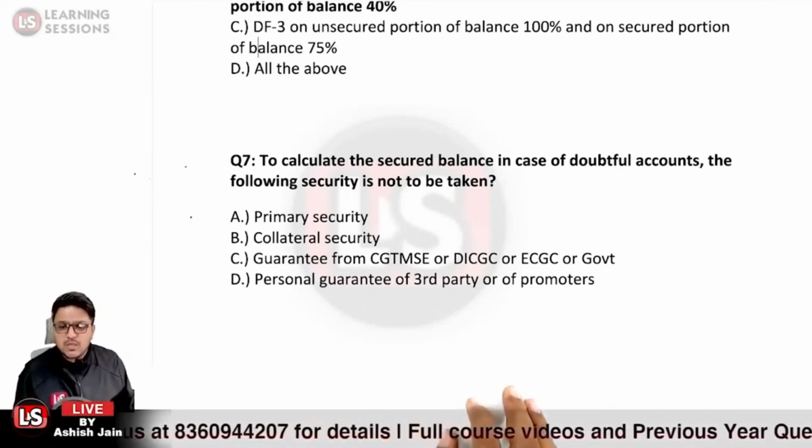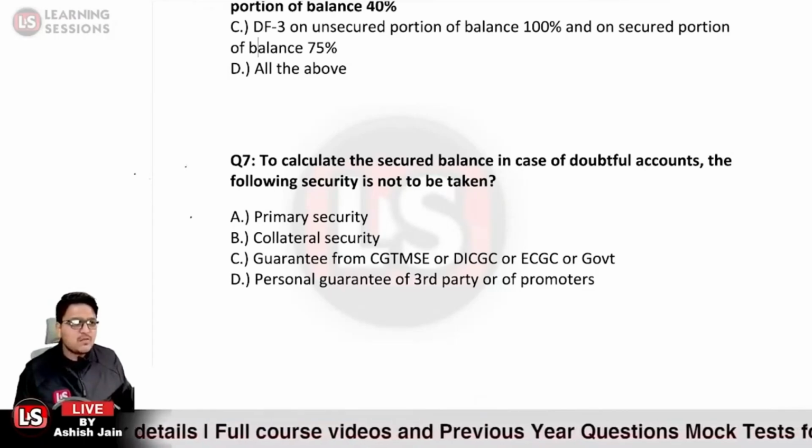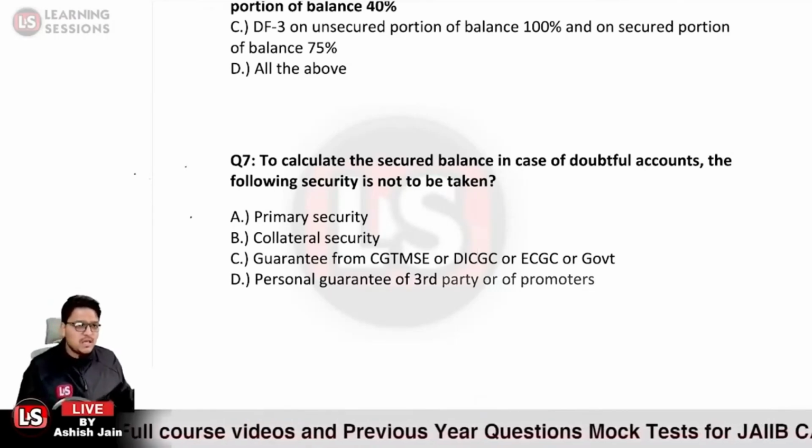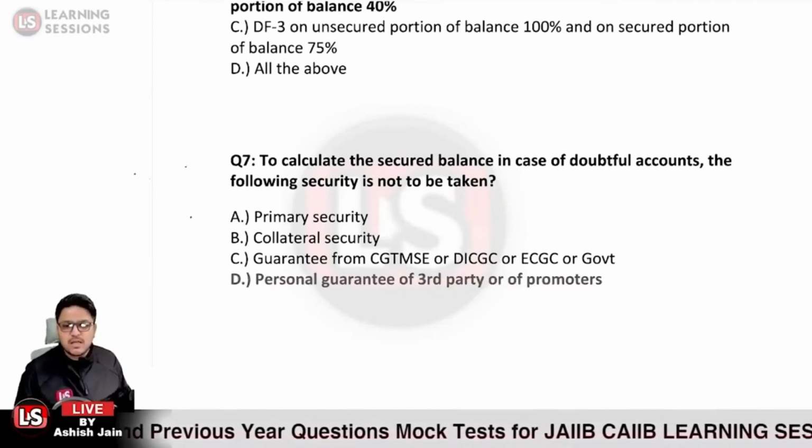So Barani Vasuki has given the right answer over here. Option D is the right answer in this particular case.